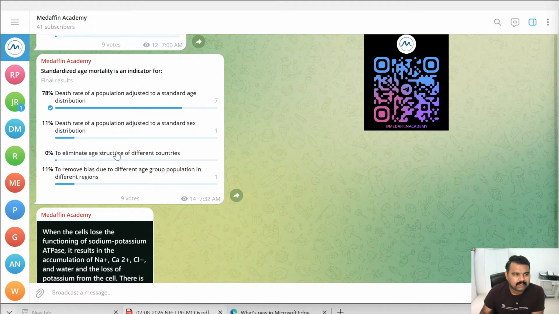If you see, 78% gave option A as their answer, and 11% and 11% gave options B and D. Nobody selected option C. So this is also one of the tricky questions. Even though it sounds very easy, people gave wrong answers. The correct answer is option A, death rate of a population adjusted to a standard age distribution.